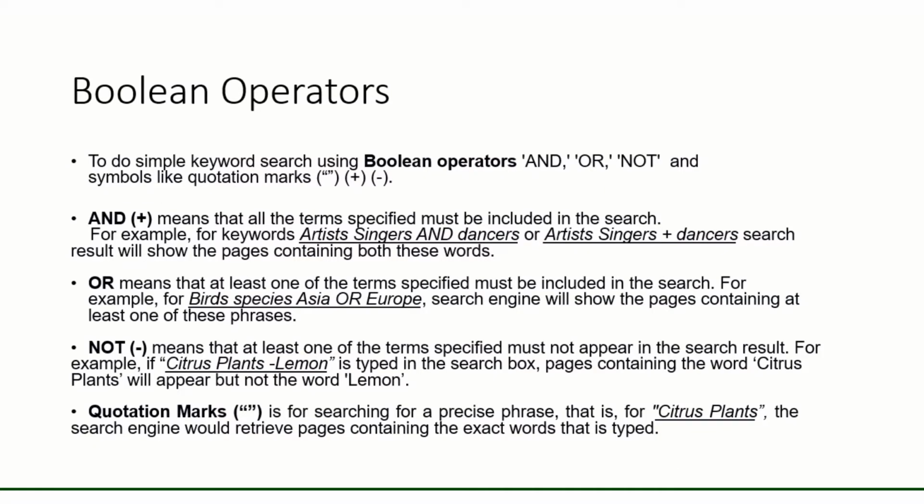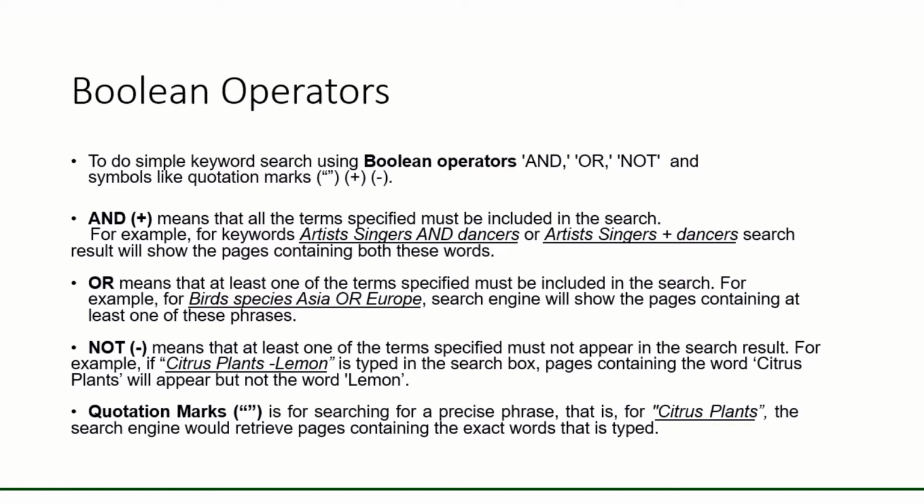Boolean operators. To do simple keyword search, Boolean operators and, or, not and symbols like quotation marks, plus, hyphen are used. And means that all the terms specified must be included in the search. For example, for keywords artists, singers and dancers or artists, singers plus dancers, search result will show the pages containing